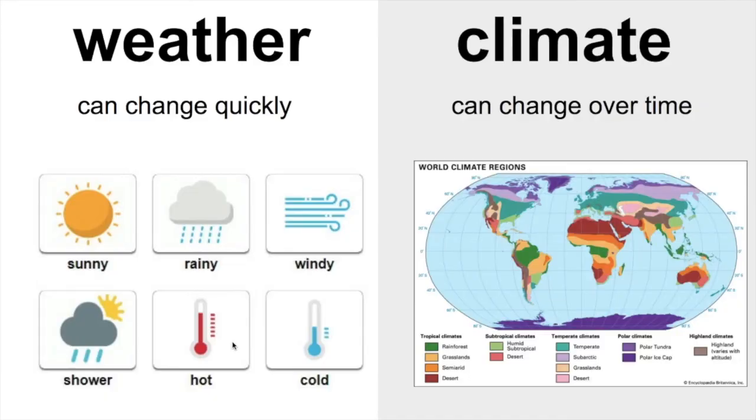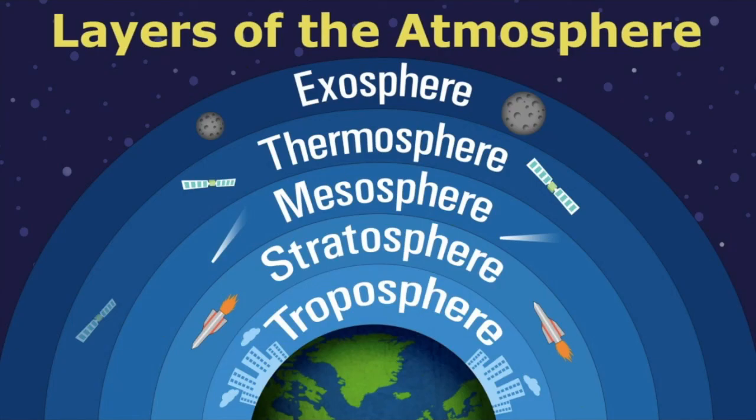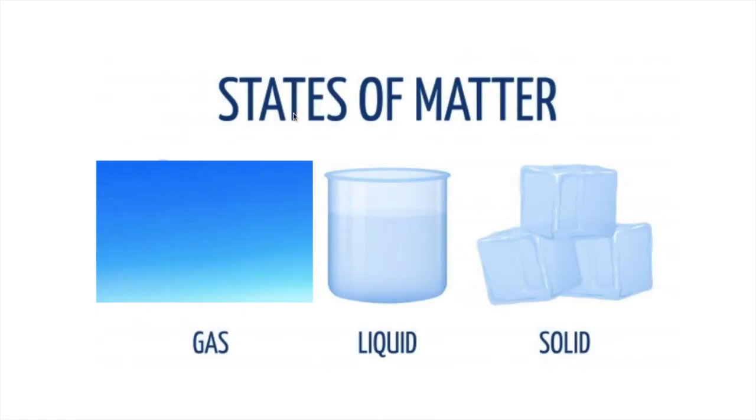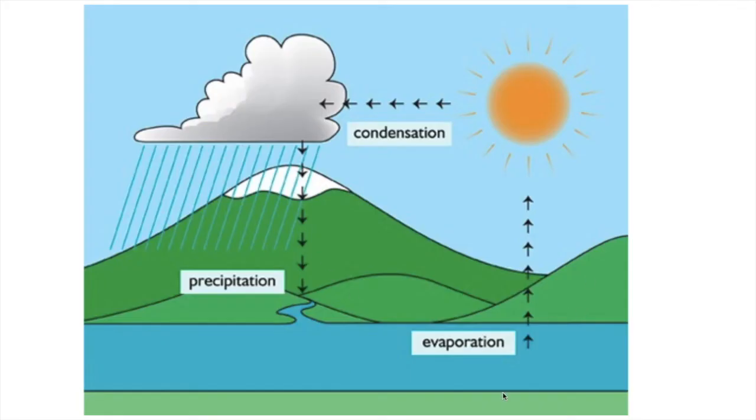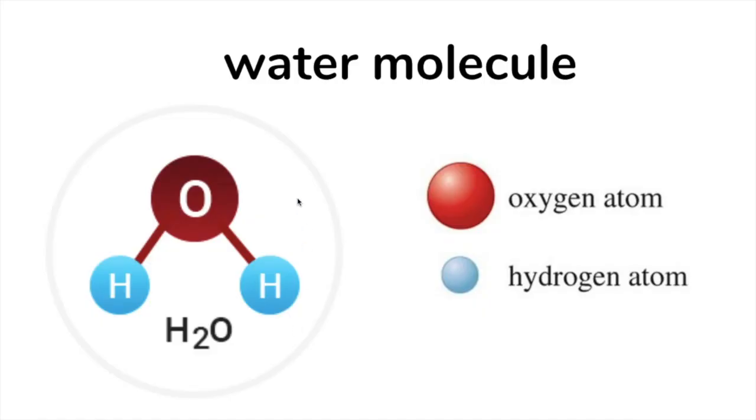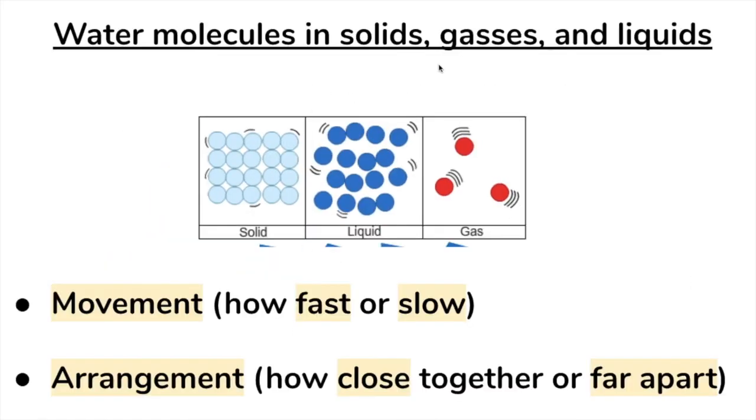Let's review. We learned about the difference between weather and climate. We talked about the layers of the atmosphere and that we'll be mostly learning about the troposphere. We talked about the states of matter, gases, liquids, and solids. We talked about the names of water, ice, liquid water, and water vapor. We talked about the water cycle, evaporation, condensation, precipitation. We talked about water molecules.